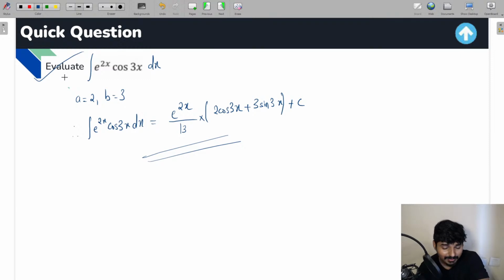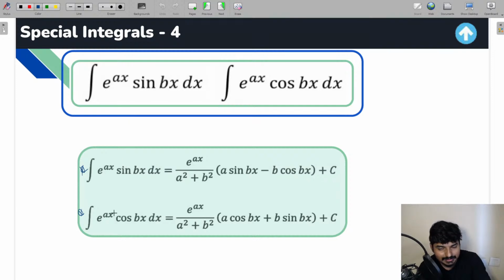And remember one very important thing: if you don't remember the formula, let us say in the examination you completely forgot the formula of these two integrals, in that case also you can solve the question. All you have to do is apply the integration by parts concept. According to the ILATE rule, we can say this exponential function will be v, and the trigonometric function is going to be u. So apply integration by parts and you are going to get the solution.